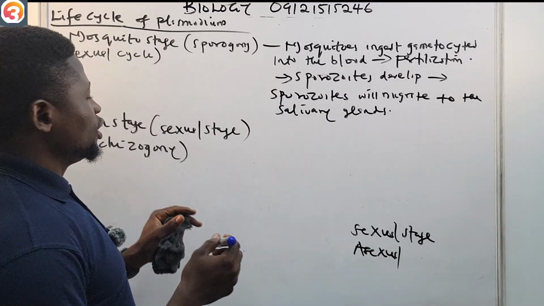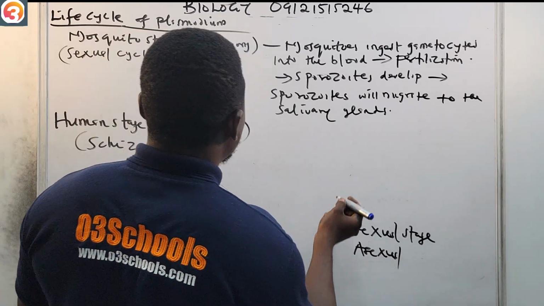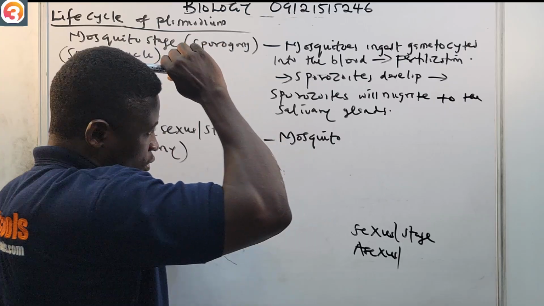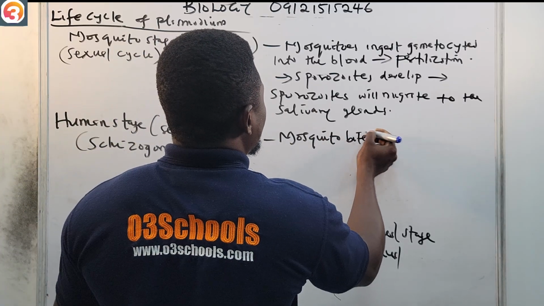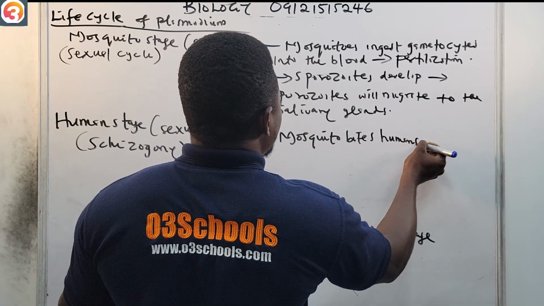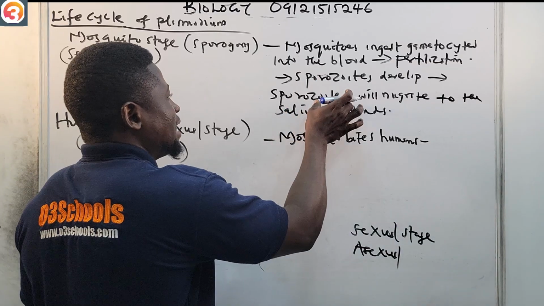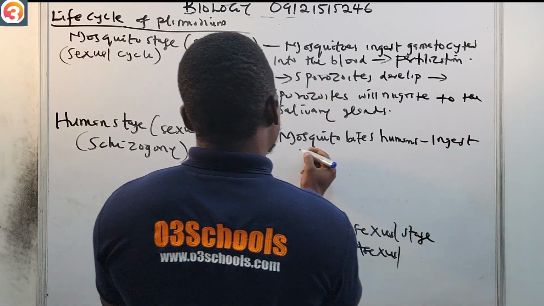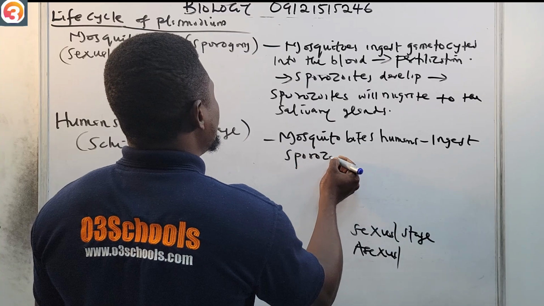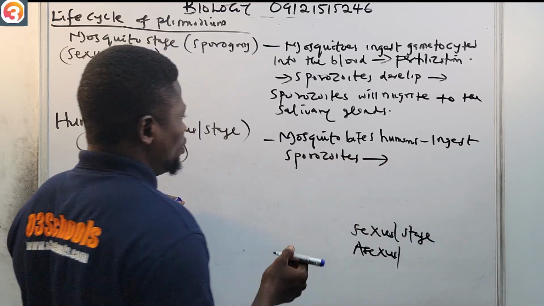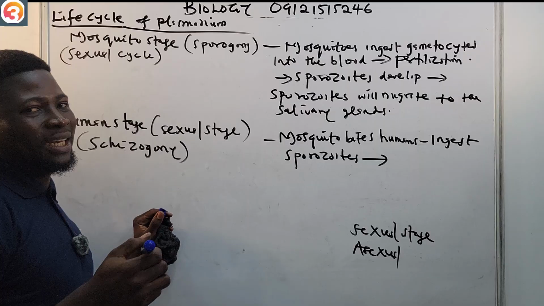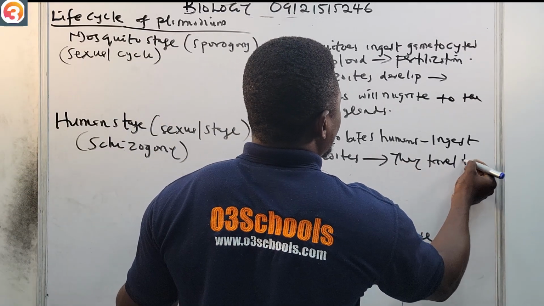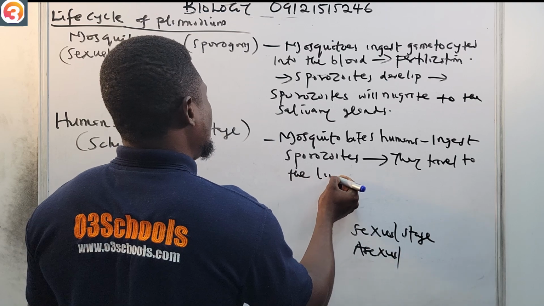Now in the human stage, what happens is that the mosquito will bite the humans. When a mosquito comes, does it just sing in your ears? No. So the mosquito bites humans, and when they bite humans, they already have sporozoites in their mouth. So they will inject sporozoites, rather, and these sporozoites will travel to the liver.